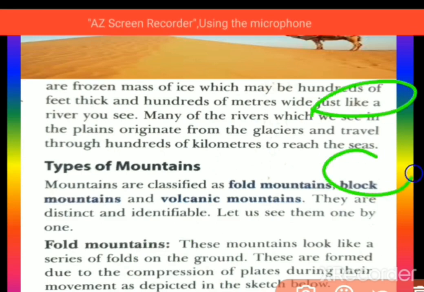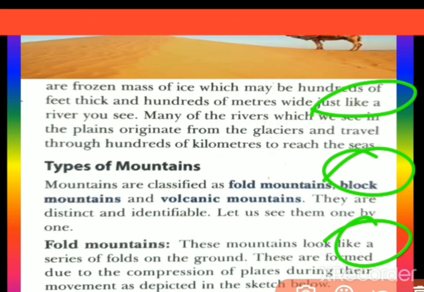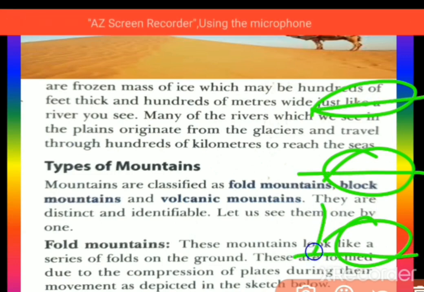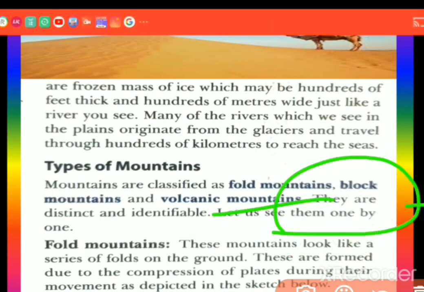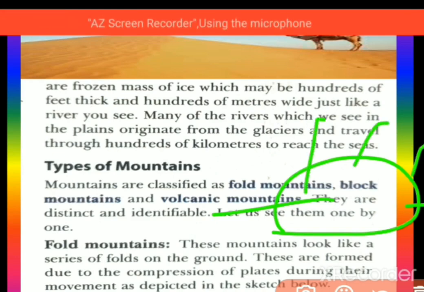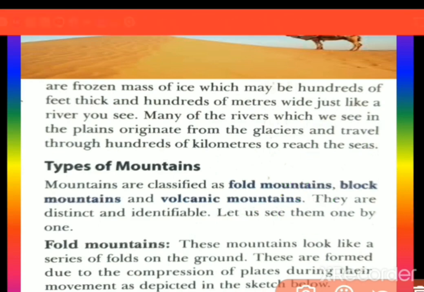You can see three pictures. By looking, you will understand. It is a plain, then a little compressed, then fully compressed, and the mountain has come up like this. Suppose a cake is here and you press it from this side, automatically it will go up like this, no? So that is how we can give an example.